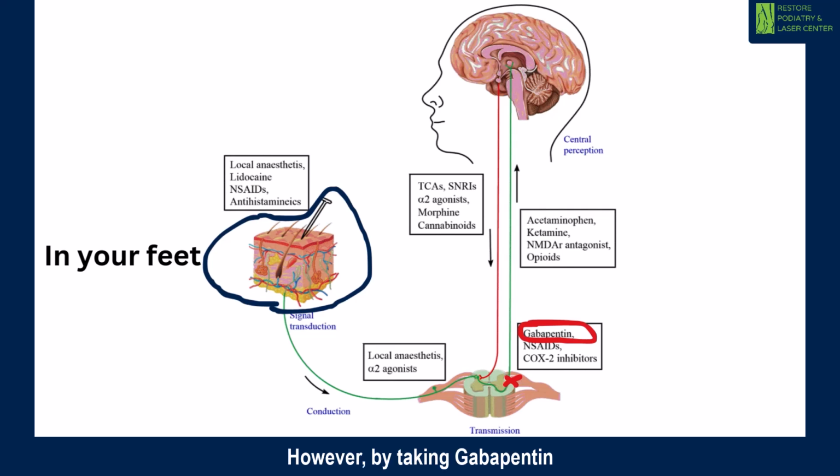However, by taking gabapentin or Lyrica or whatever medication you're taking, this will block the pain signal to your brain. Your brain will not receive any message. I put a red X mark right here to show that any pain sensation you have will not communicate to your brain. This unfortunately will not fix whatever nerve damage you have back in the skin in the black circle. I hope this will help you understand why diabetic neuropathy is still present despite taking those medications.